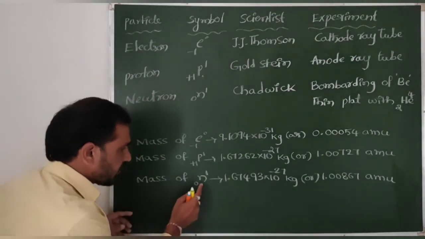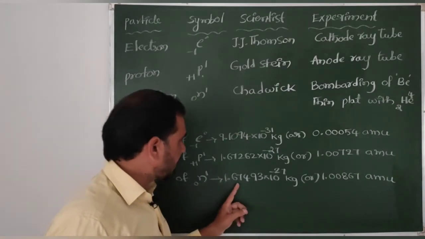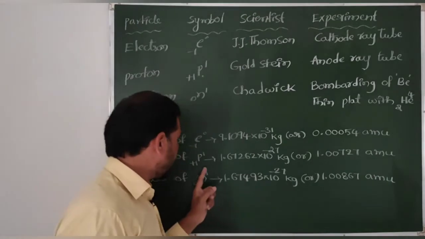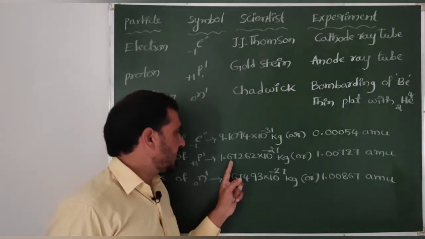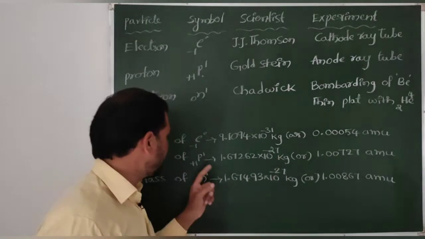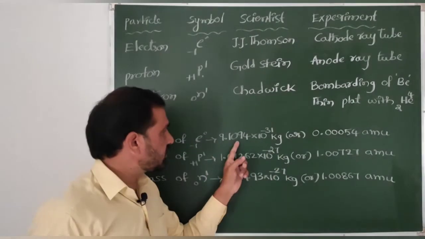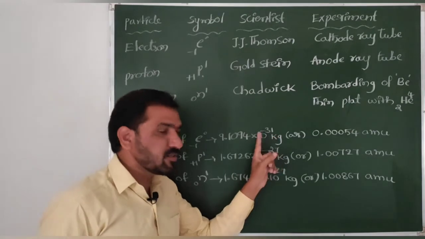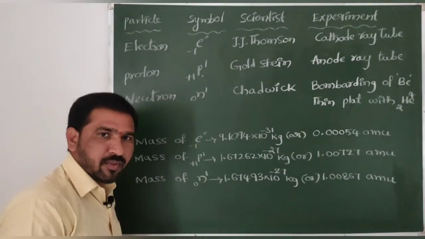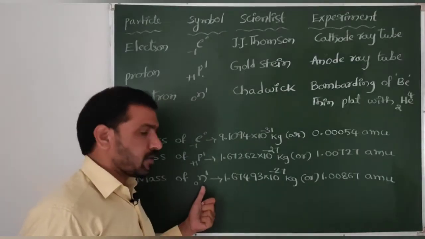Neutron has 1.67493 into 10 power minus 27 kg, proton has 1.67262 into 10 power minus 27 kg, and electron has 9.1094 into 10 power minus 31 kg. The electron is the lighter one and the neutron is the heavier one.